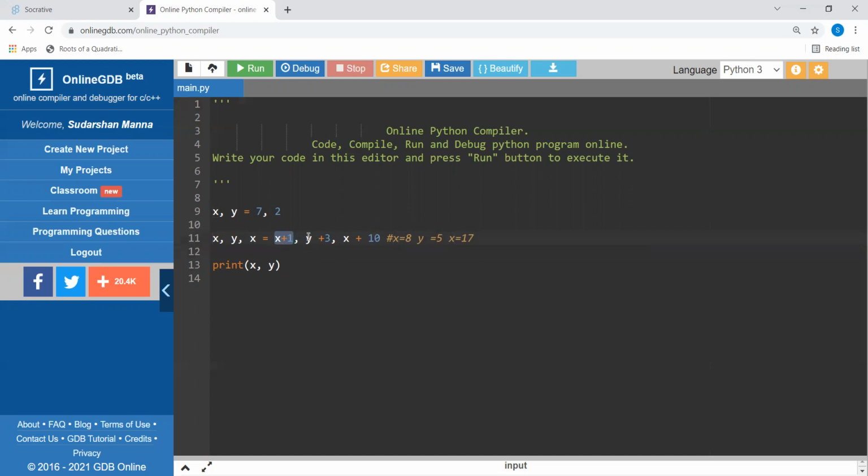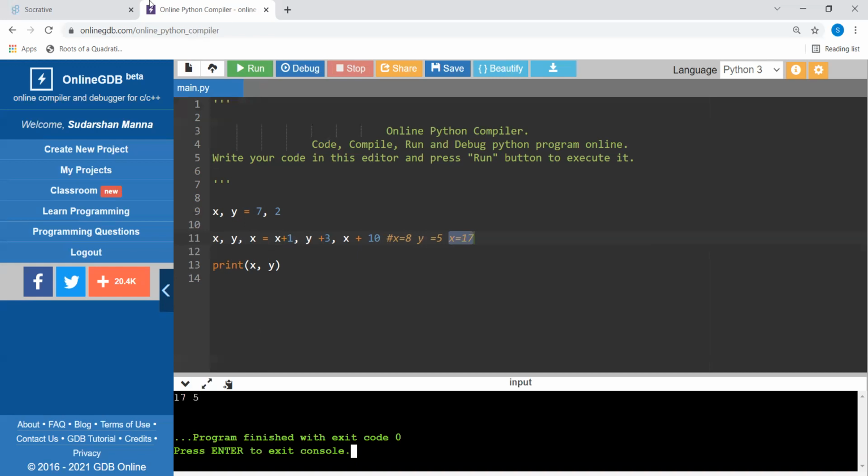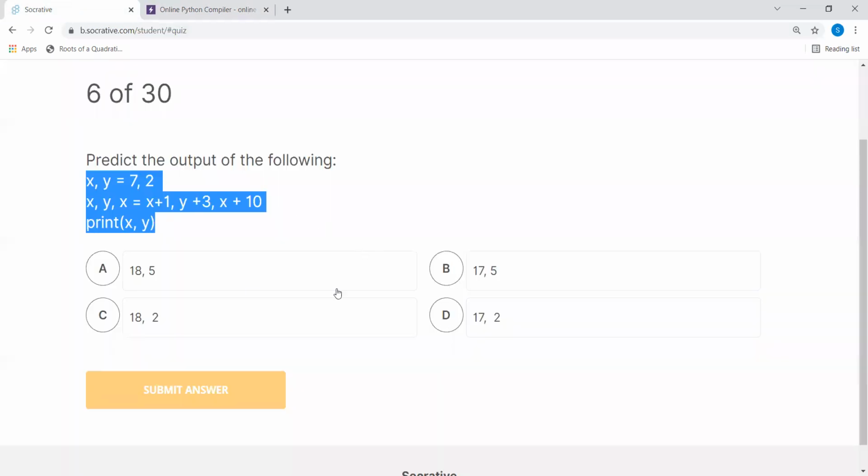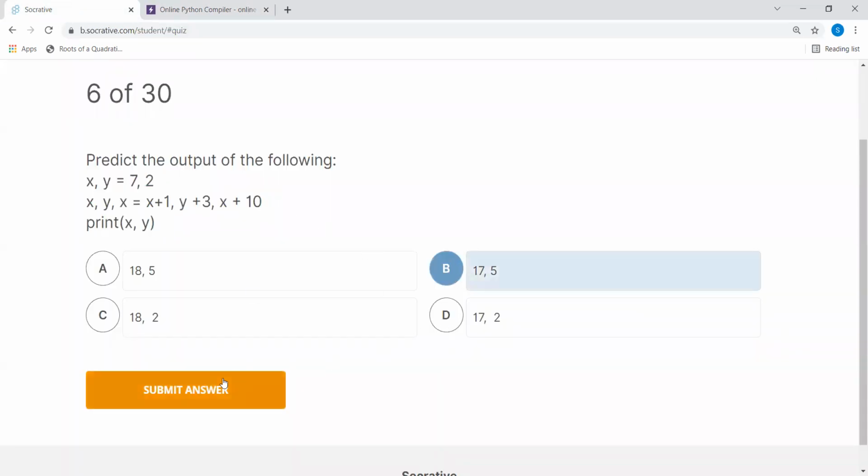The moment you give a value to the variable, it just points to a separate memory location. So x will point to the location where 17 is. So the result here: you can see x is 17, and y is 5. If we check, yes, 17 and 5. So the answer is 17 and 5, which is B.